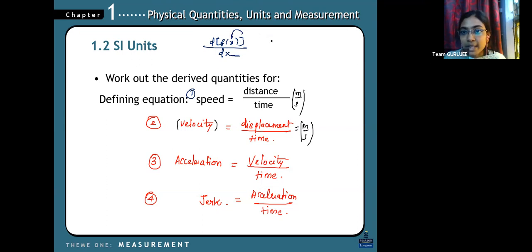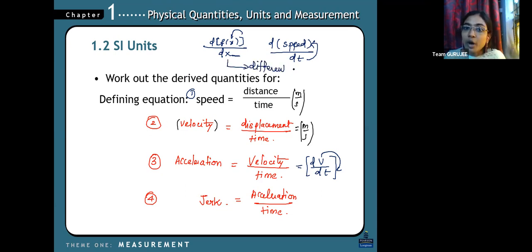For example, if the speed is varying with time, the same way here this velocity is varying with time, which means I can write this as dv by dt. From a whole thing, I'm getting a small amount.